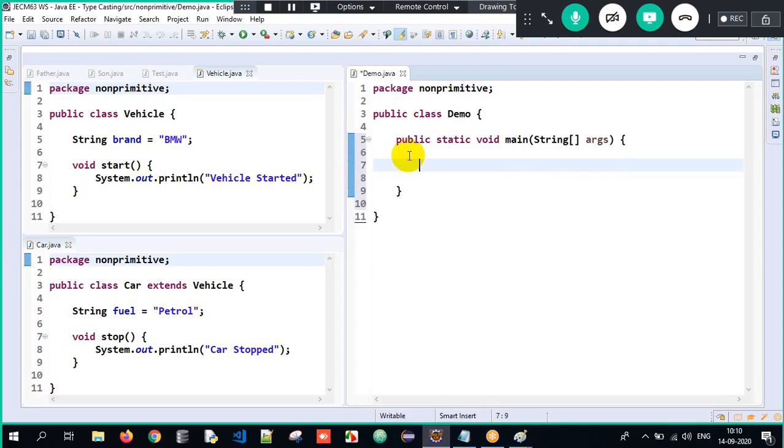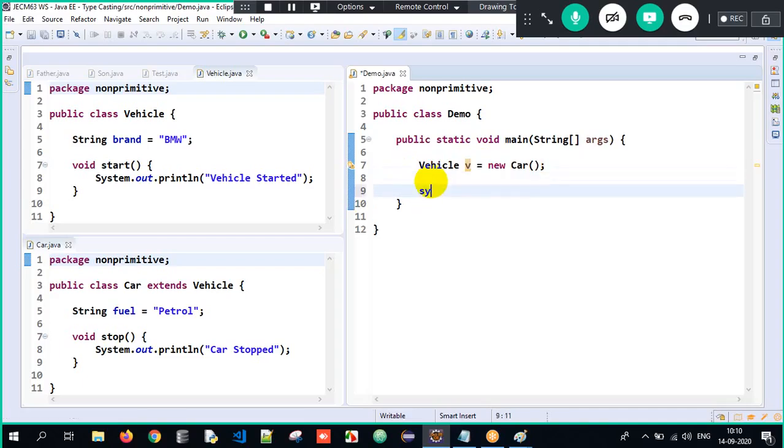See here, what is upcasting? Creating an object of subclass and storing its address into a reference which is of type superclass here. See, creating an object of subclass, storing its address into a reference which is of type superclass. Superclass reference, subclass object. This is all about upcasting. And upcasting will happen implicitly and inheritance is mandatory.